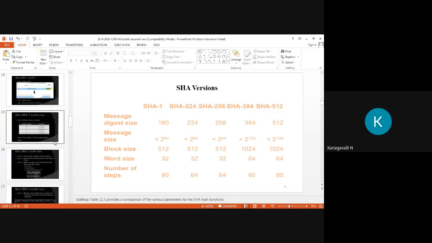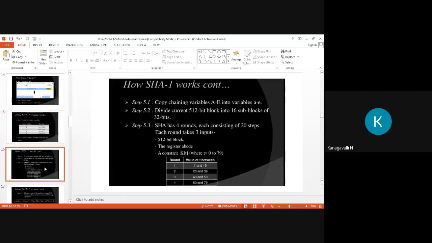So here we need to take care of our algorithm part: t from 1 to 79, and the constant K of t. This is for rounds 1 to 4, because we are using 4 rounds. See clearly in your step 5, that is the important part of your SHA algorithm workflow. So take care of your value of t: the first round takes just 1 to 19, then the second round takes 20 to 39.